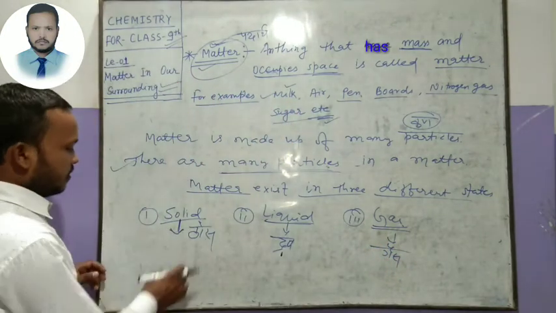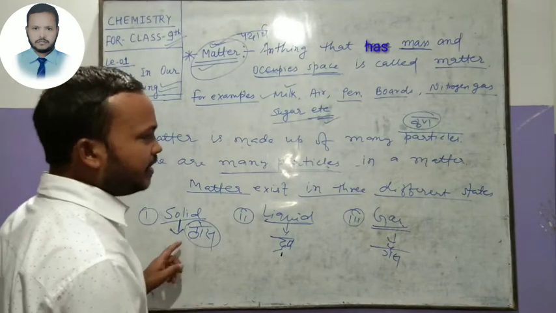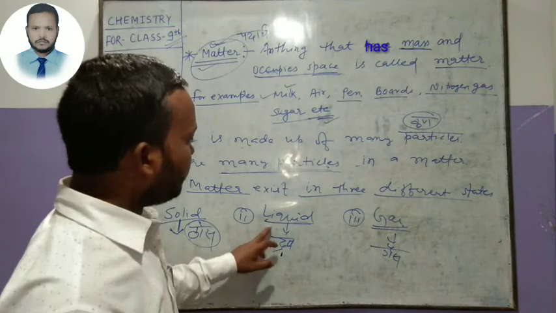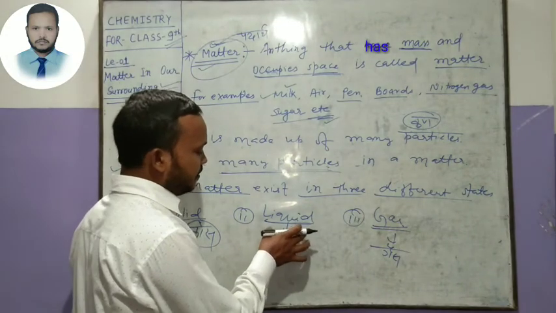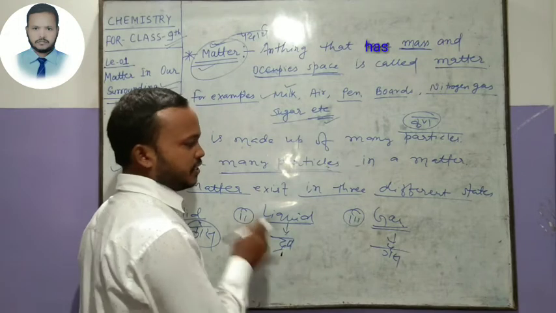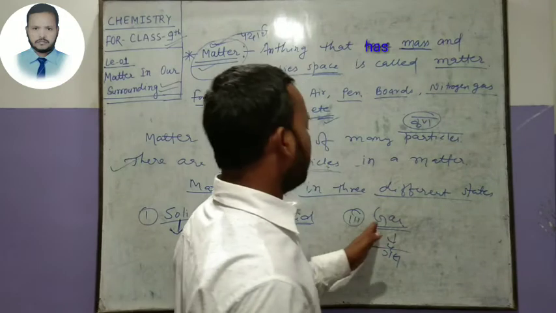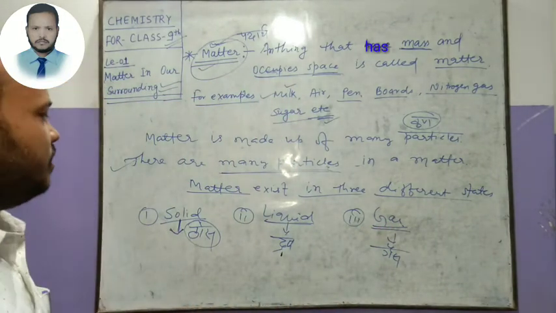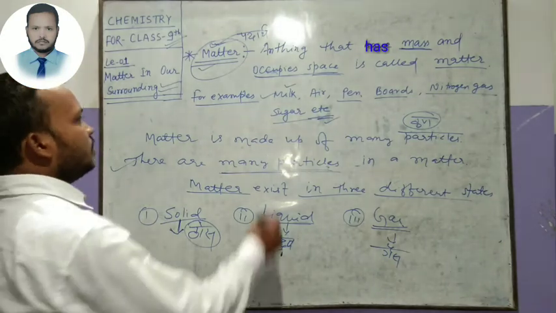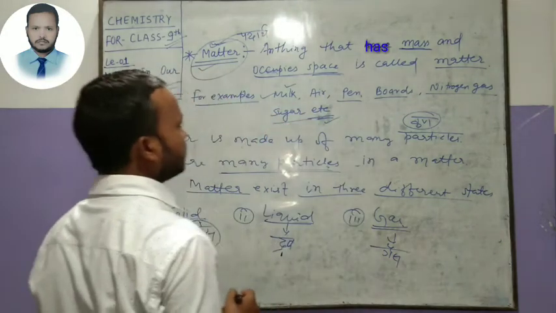That means solid has definite shape and definite volume. Liquid has definite volume but not definite shape, and gas has not definite volume and not definite shape. Clear?